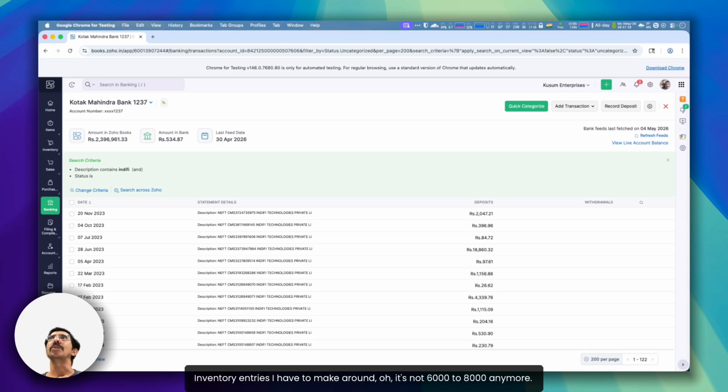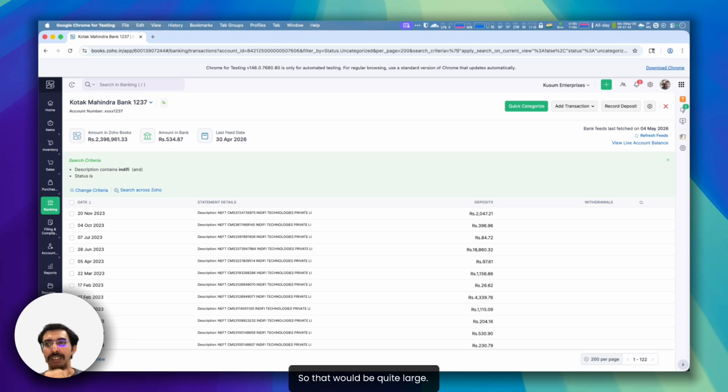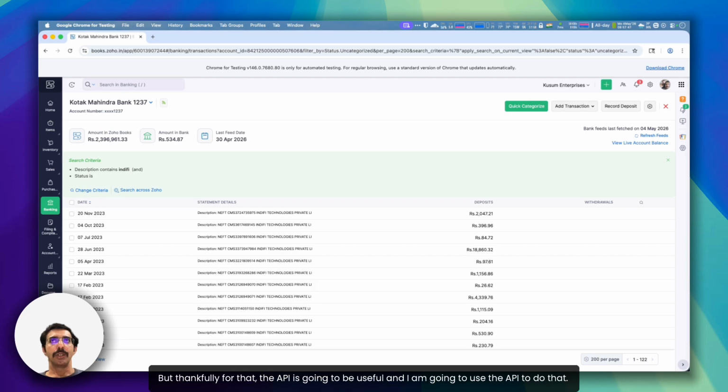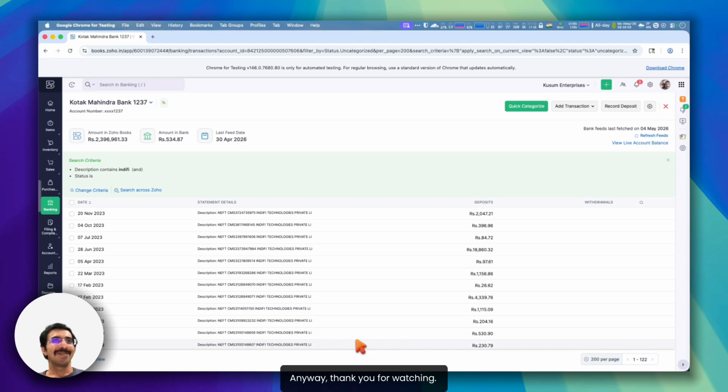The inventory entries I have to make must be close to 25 to 30,000 for all the e-commerce stuff. So that would be quite large. But thankfully for that, the API is going to be useful, and I'm going to use the API to do that. Thank you for watching.